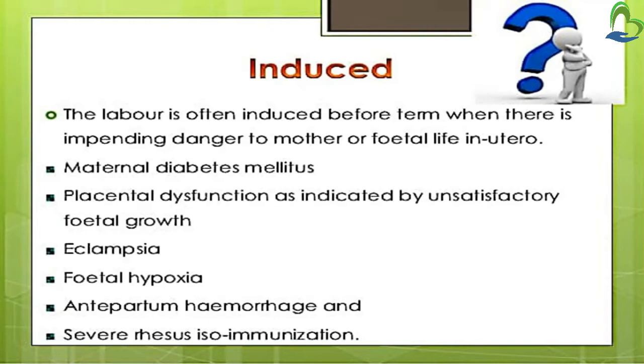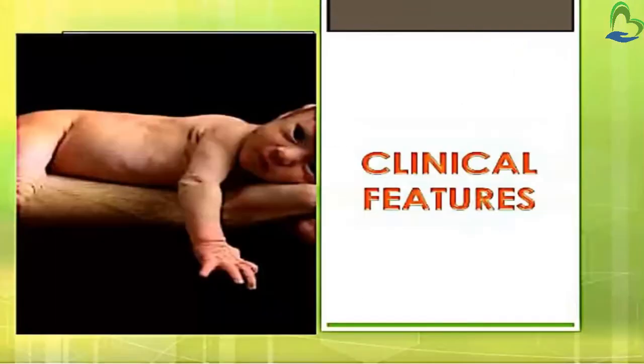Then eclampsia, which means the mother's blood pressure remains high. Then fetal hypoxia, antepartum hemorrhage, and severe rhesus isoimmunization. So these were all the causes of preterm, that is spontaneous causes and induced causes.